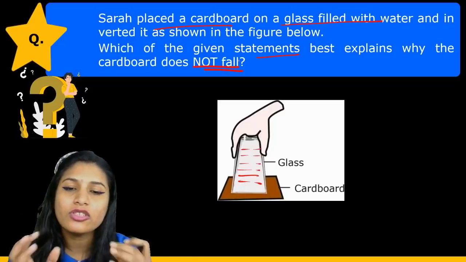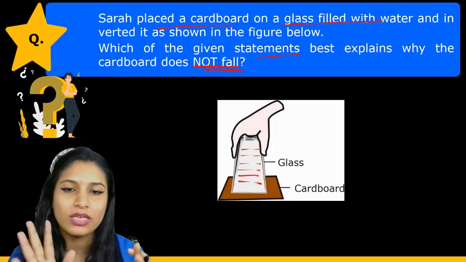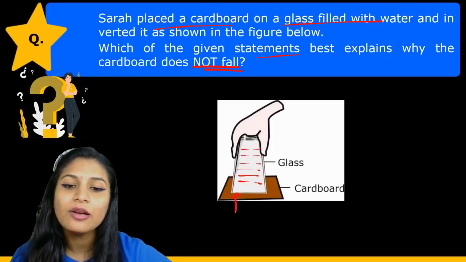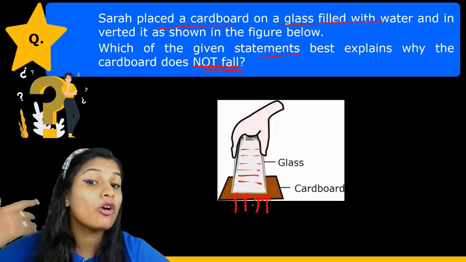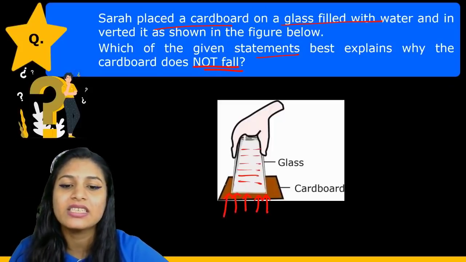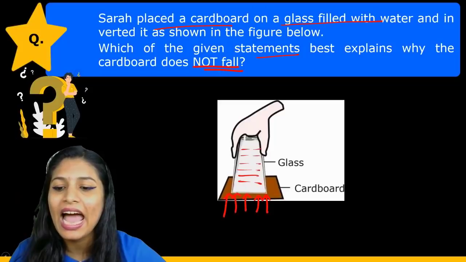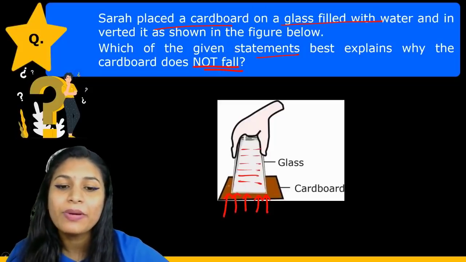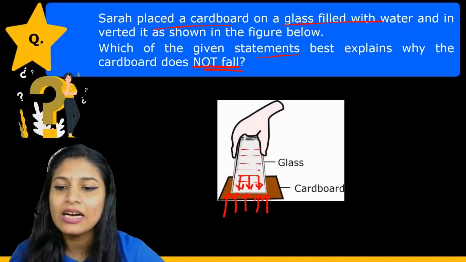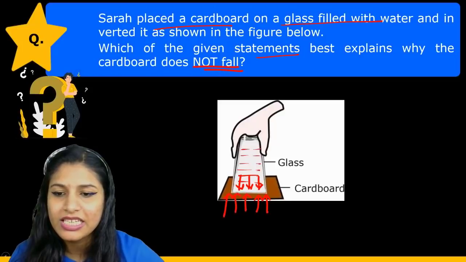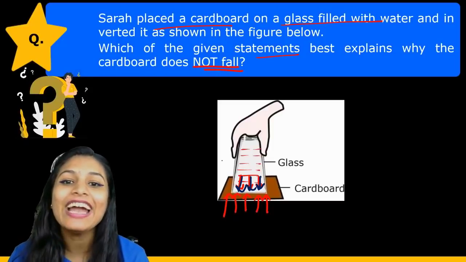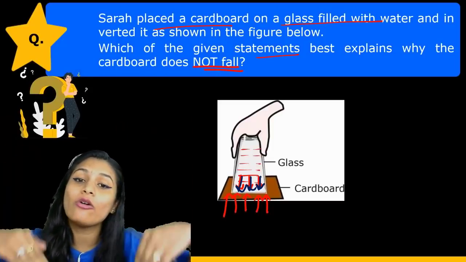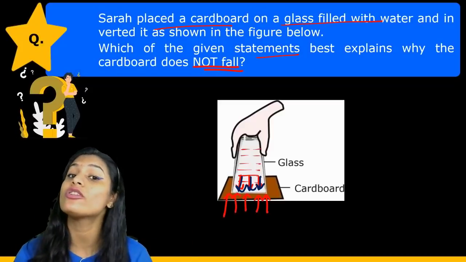First of all, look at the situation that is given to us. Here the cardboard is at the bottom of the glass. The pressure applied because of the atmospheric pressure will be in this direction, as I have shown you by the red arrows. Similarly, the pressure due to the liquid inside the glass I have shown in blue. We know that as we go down and the depth increases, the pressure also increases.